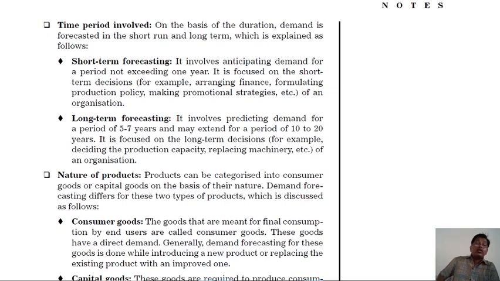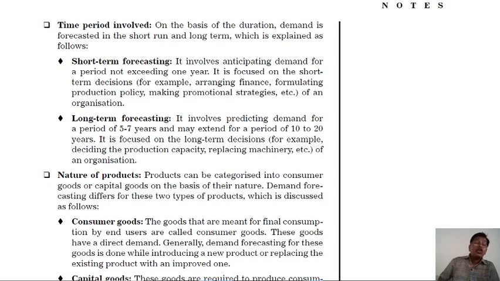In short, short run forecasting involves anticipating demand for a period of up to 1 year. It focuses on short-term decisions, for example, arranging finance, formulating production policy, making promotional strategies, etc. in an organization.